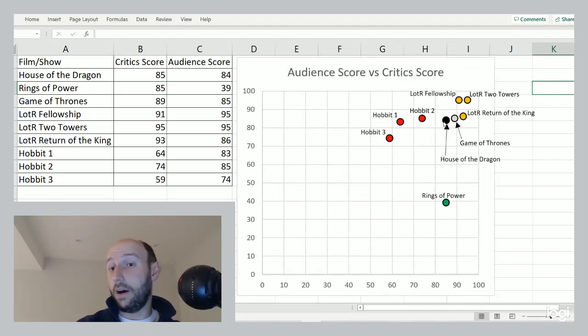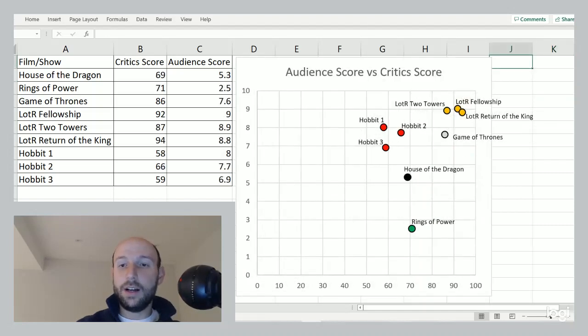So on the upper end of pretty good, like quite good. The critics view both of these shows as the same, but the audience view them very differently, right? The audience like House of the Dragons much more, okay? On Rotten Tomatoes, it's in the 80s versus Rings of Power, which is 40. On Metacritic, House of the Dragons is between 5 and 6, whereas Rings of Power is between 2 and 3, okay?